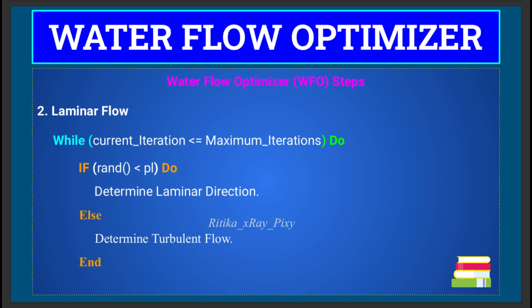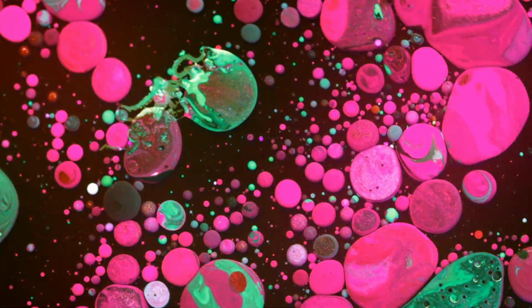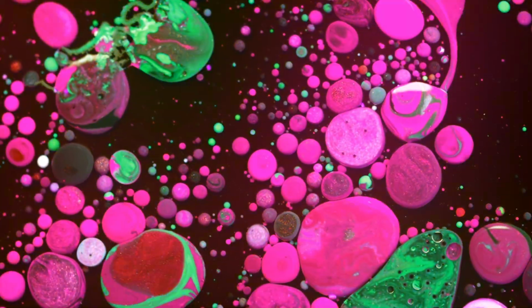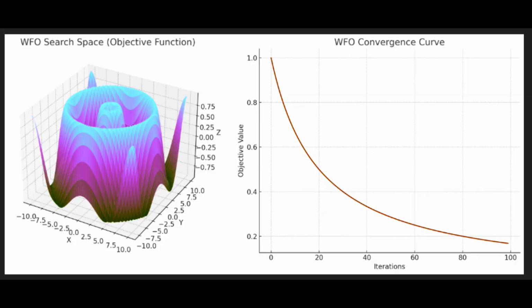The goal of this algorithm is to continuously optimize a given objective function, simulating how water flows from high land to low land, from high potential energy to low potential energy. At each iteration, if the new position of a water particle results in lower potential energy, then it is accepted as the new position.